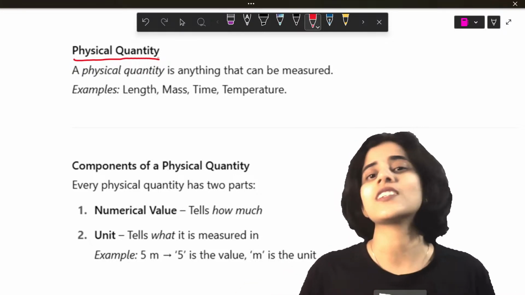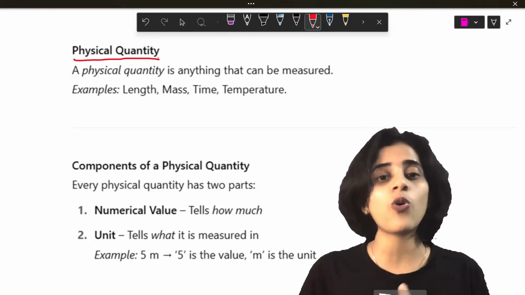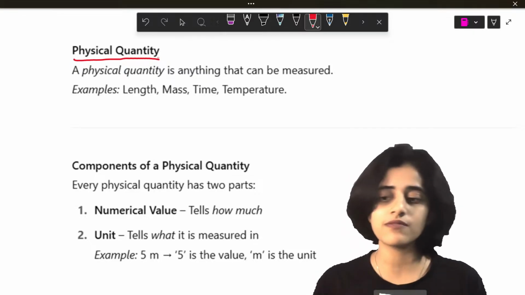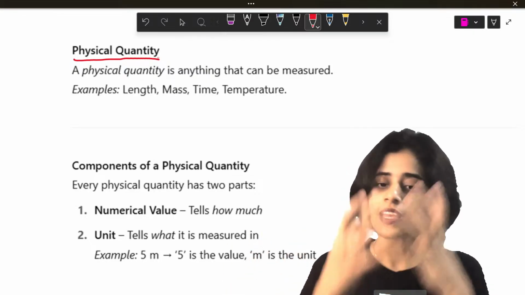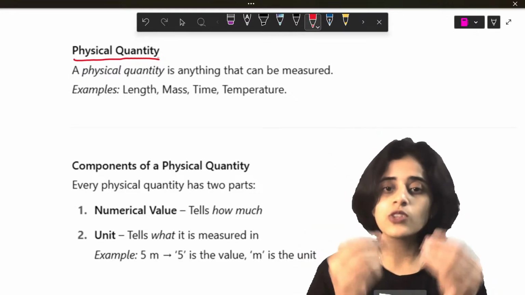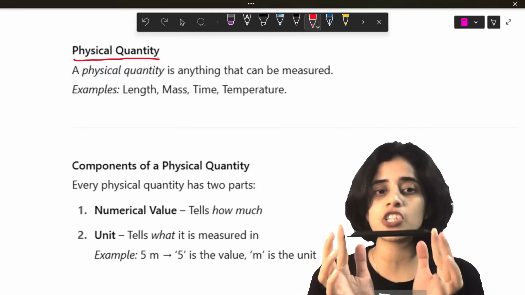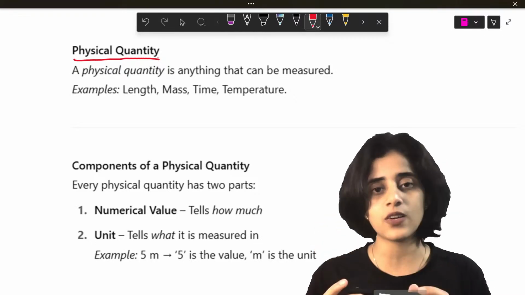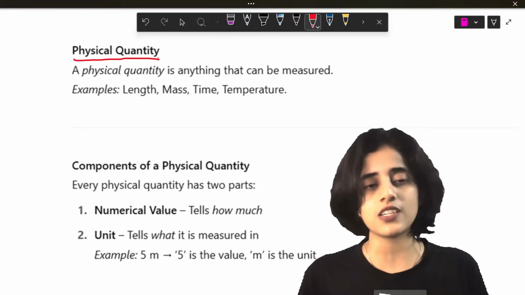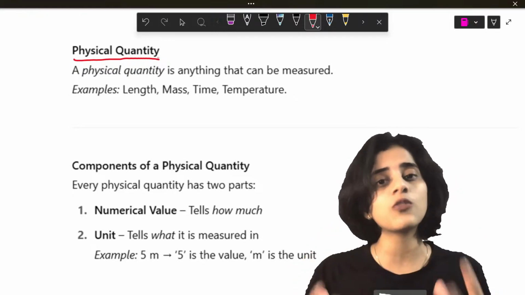A physical quantity is a quantity that can be measured. For example, 1 kg of rice. I can measure that. That is a physical quantity. So, mass, the length of this pen, I can measure it. So, length is a physical quantity. Right now, my body temperature, I can use a thermometer, I can measure it. So, that is a physical quantity.